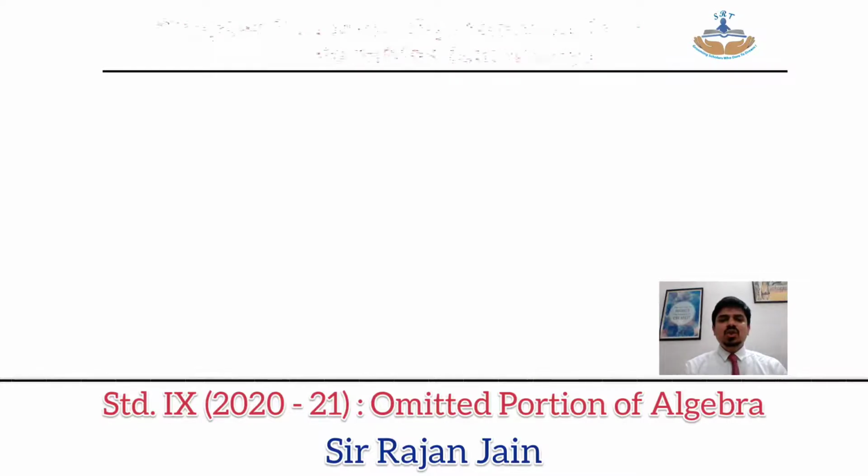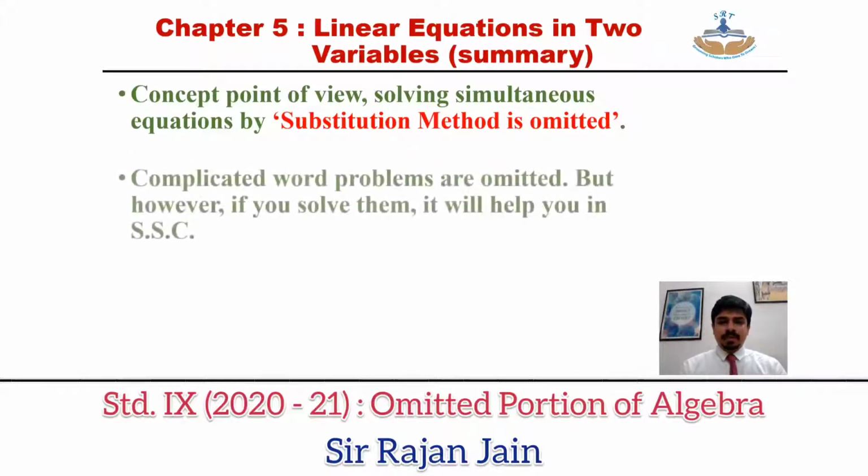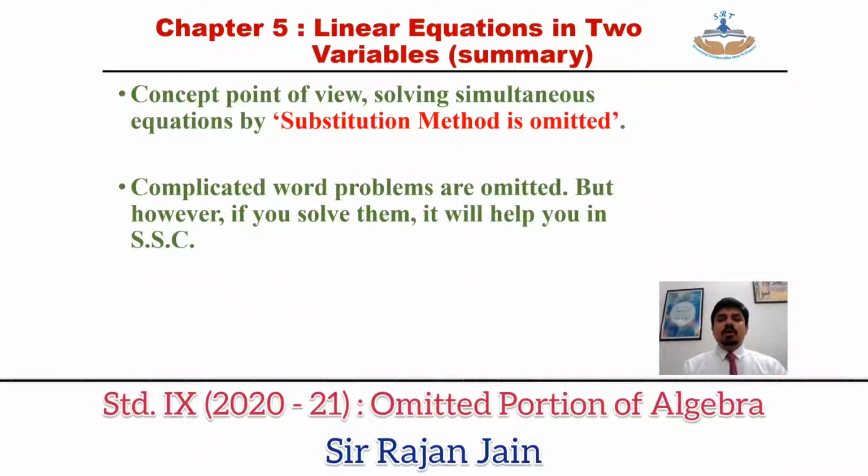So to summarize over here, concept point of view, solving of simultaneous equation by substitution method is entirely omitted. Complicated word problems are omitted. But however, if you solve them, it will help you in SSE. In your 10th standard, you will be having chapter number 1, linear equations in 2 variables.